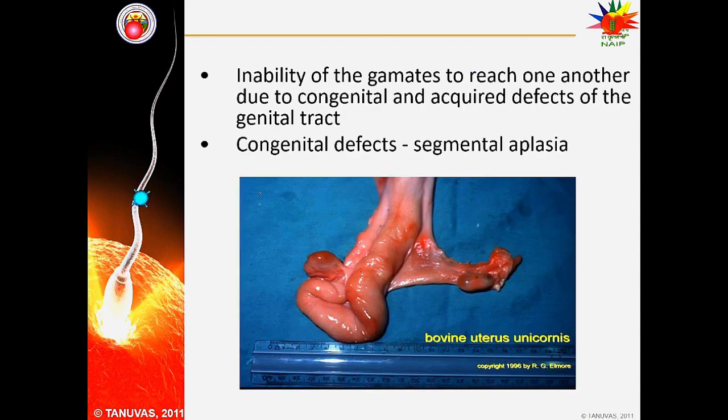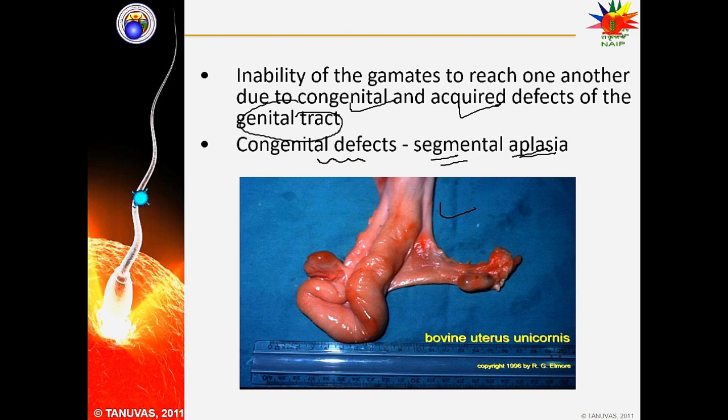Some other factors which are responsible for fertilization failures are some defects of the genital tract. These defects may be congenital or acquired. An example of congenital defect is segmental aplasia. For example, this is a bovine uterus unicornis.